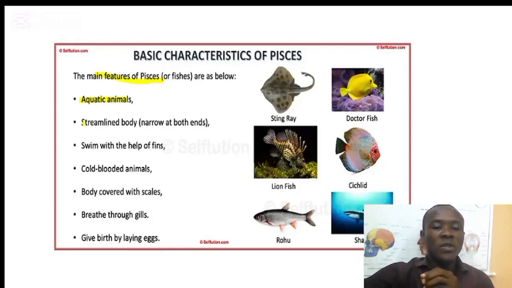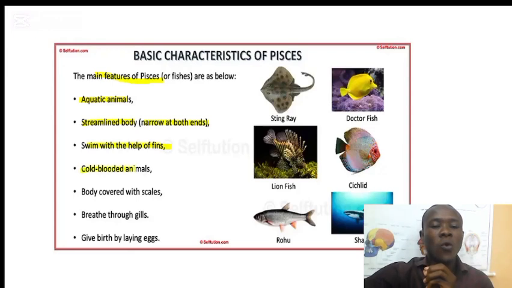Number two, they have a streamlined body. That means at both ends, at the head part it is narrow and at the tail part it is narrow. As you can see here, narrow at both ends. And they swim with the help of fins. What they use for movement is called fins.